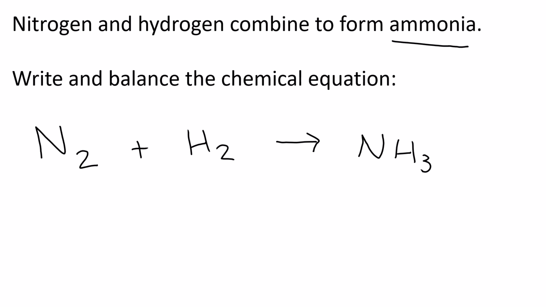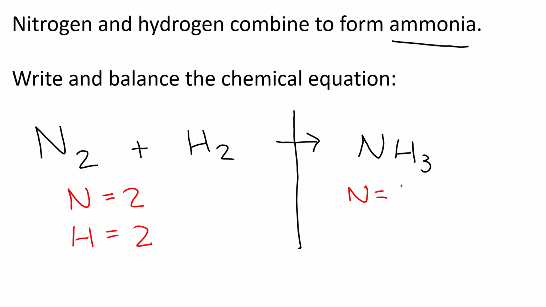Okay. So we halve it down the middle. On the left-hand side, I have 2 nitrogens and I have 2 hydrogens. On the right-hand side, I only have 1 nitrogen and I have 3 hydrogens. Okay, so a little bit more challenging now because now we're working with 1s, 2s, and 3s. Here I have 2 nitrogens. Here I only have 1 nitrogen. What can I do to this nitrogen to make it a 2? I times it by 2.